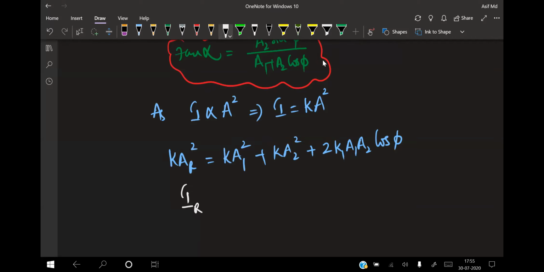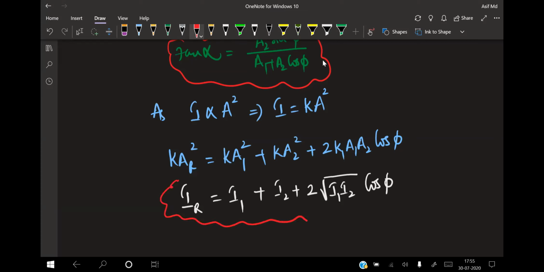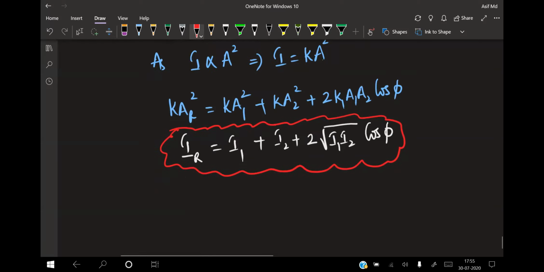I resultant is equal to I1 plus I2 plus 2 under root of I1 I2 into cos of phi. So this is the intensity formula. The resultant intensity when two waves are superimposed is given by IR equals I1 plus I2 plus 2 under root of I1 I2 into cos phi. This last term is called the interference term.